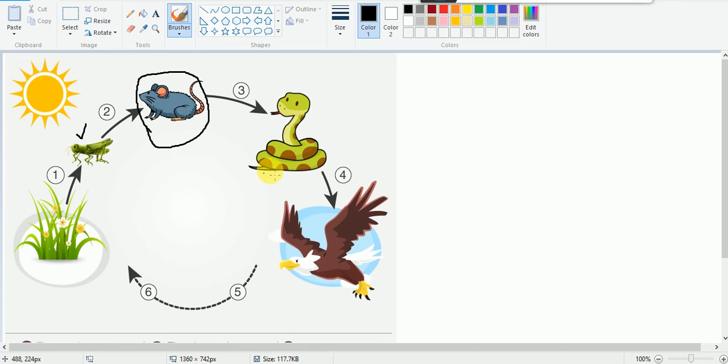Likewise, if you remove the snakes from the food chain, then the number of mice will increase day by day, again affecting the agricultural crops and the forests. So in this way, if the population of a species is decreased, then there will be ecological imbalance.